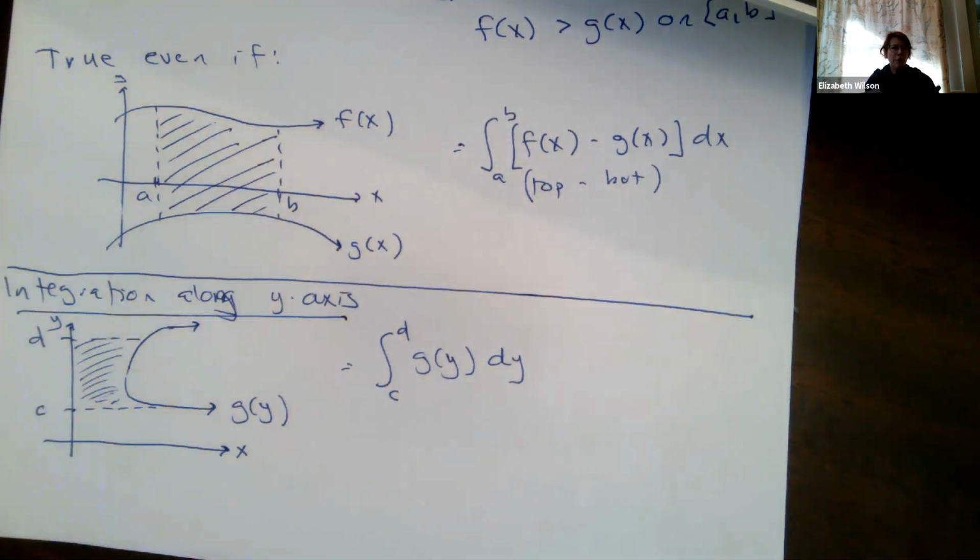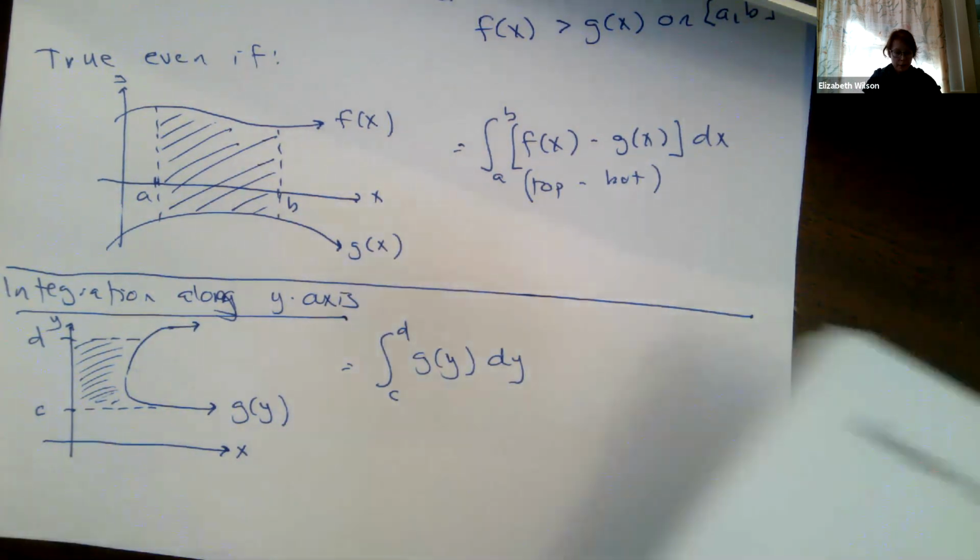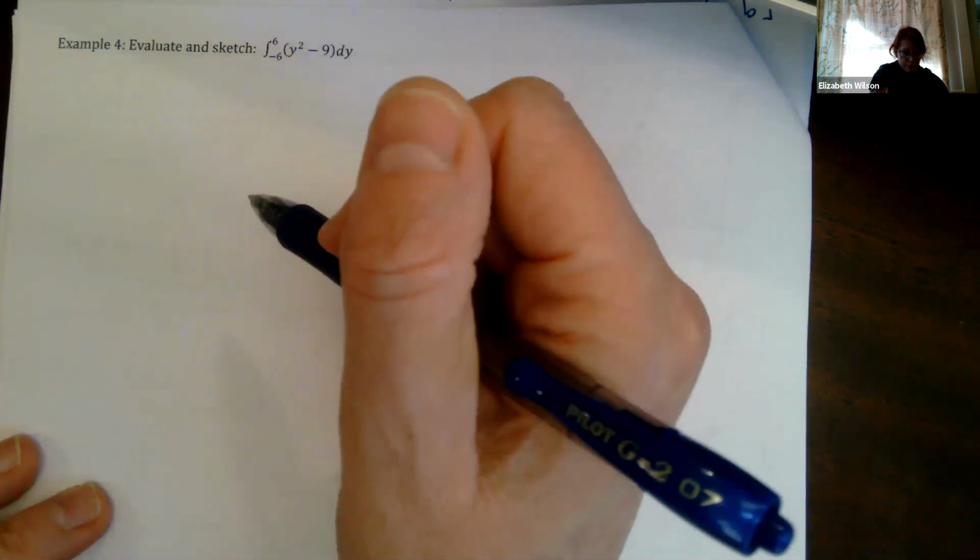Example 4 is just calculating the area between our function and the y-axis. And then we'll talk about area between 2 curves with respect to the y-axis. All right, so evaluate and sketch. We're going to go from -6 to 6, y squared minus 9. I'm going to go ahead and plot this out just because I like to sketch it.